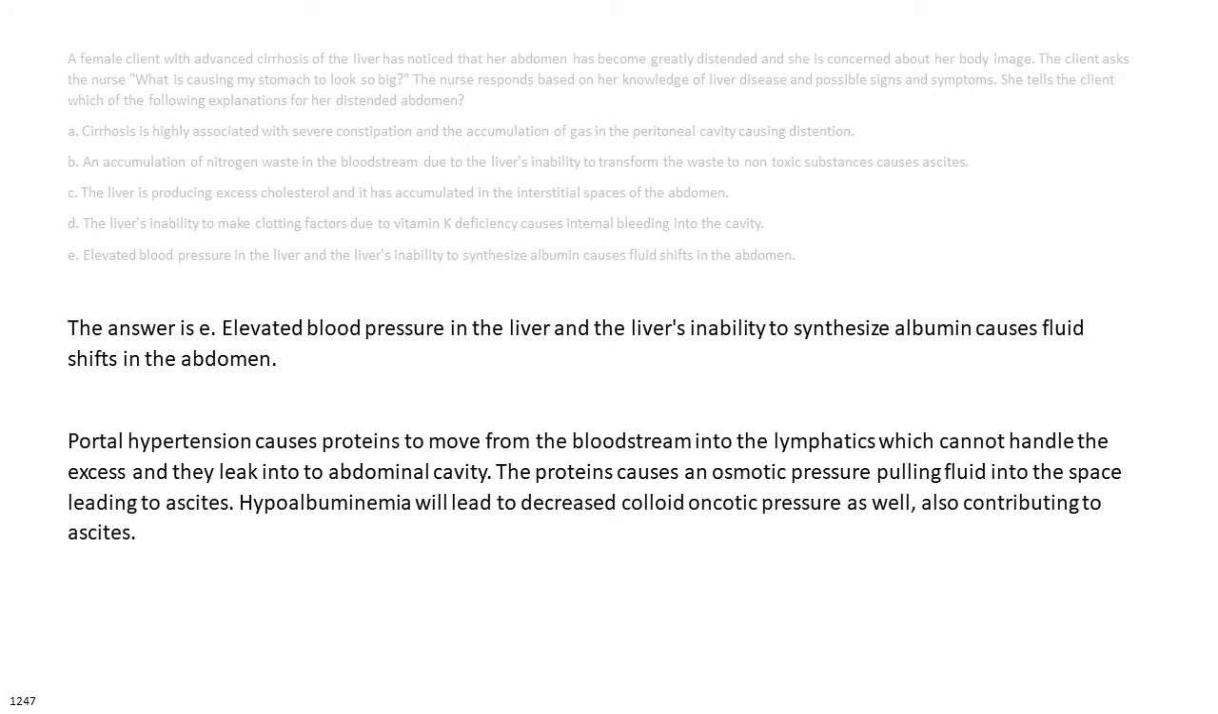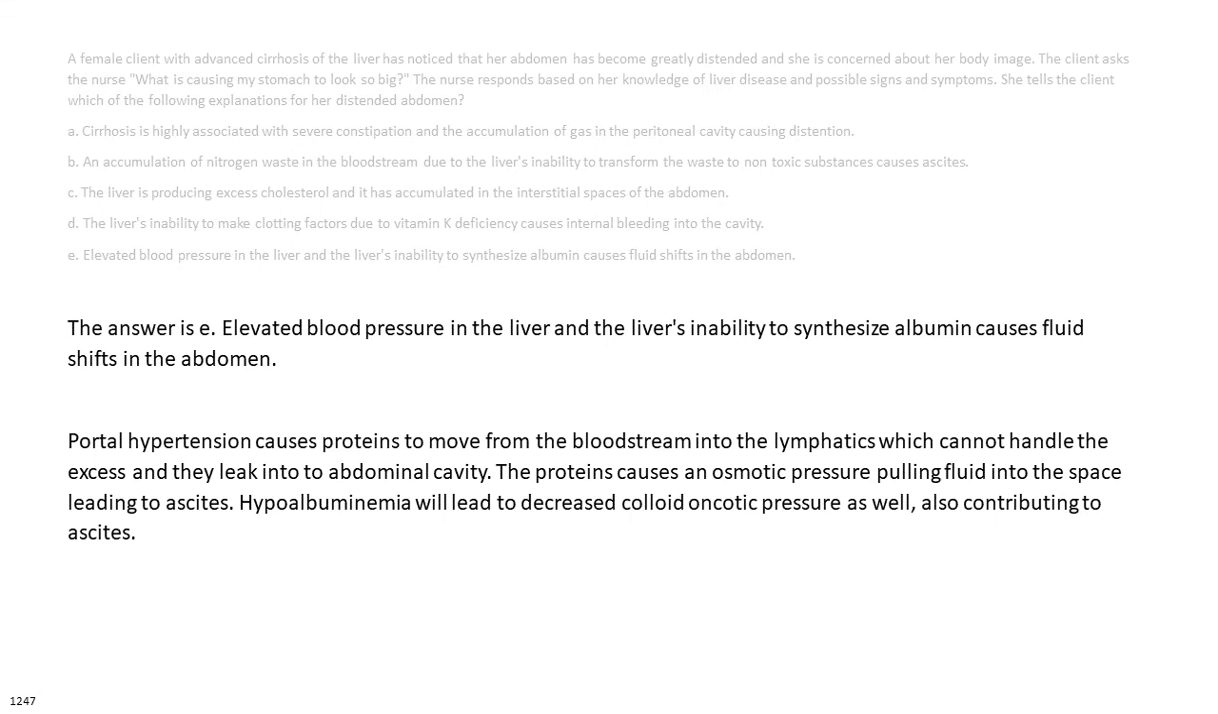The answer is E. Elevated blood pressure in the liver and the liver's inability to synthesize albumin causes fluid shifts in the abdomen. Portal hypertension causes proteins to move from the bloodstream into the lymphatics, which cannot handle the excess, and they leak into the abdominal cavity.